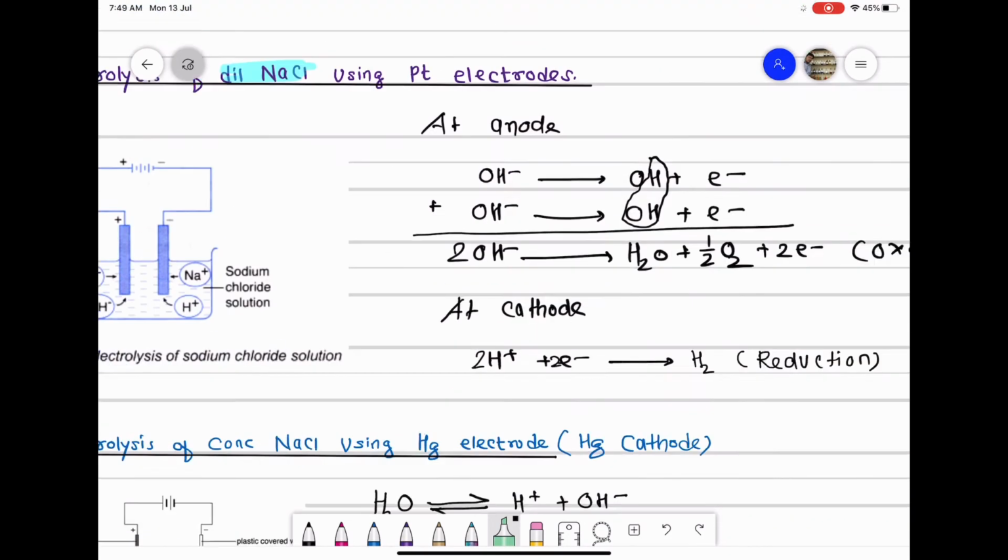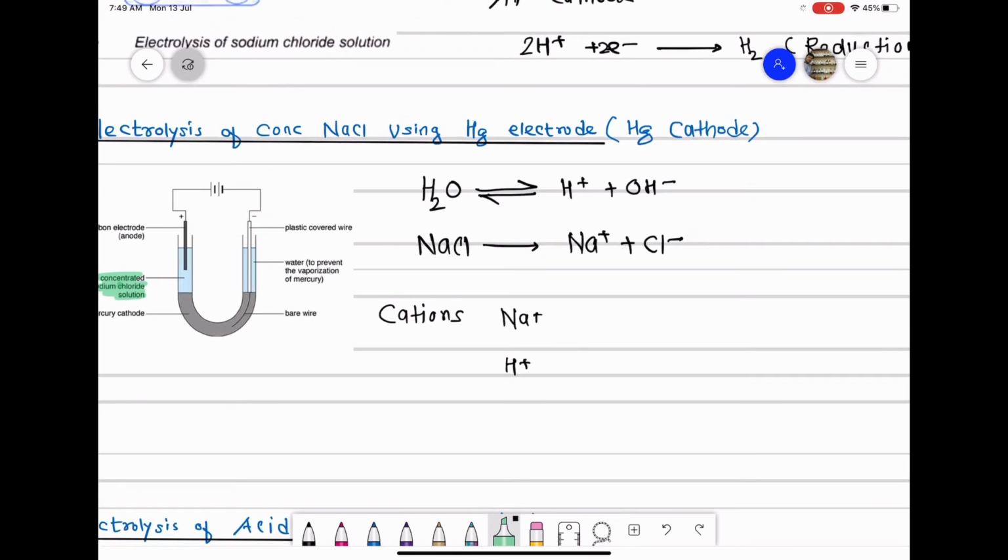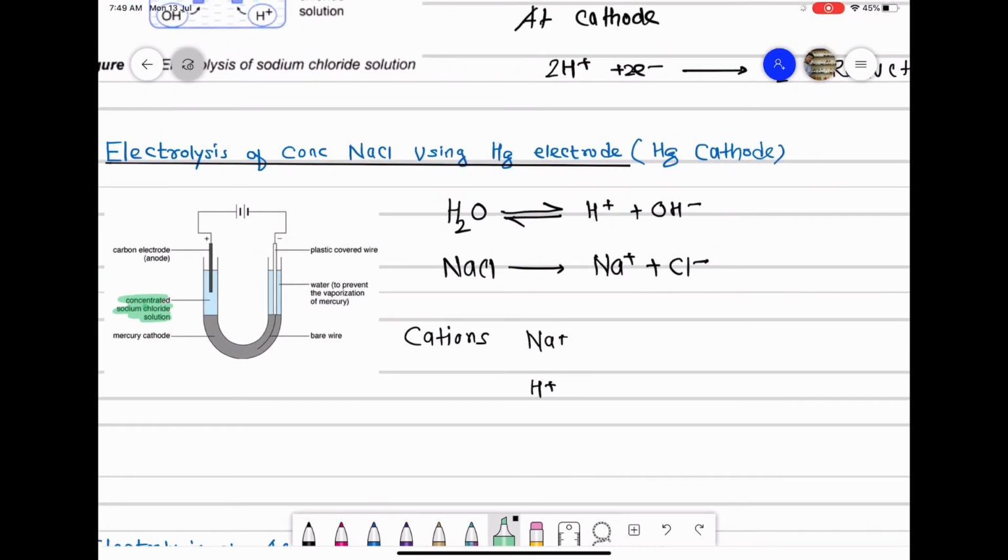But class, here this is an exceptional case. Here what actually happens is that instead of H plus, Na plus ions are reduced. So let us see the reason behind it. Preference should be given to H plus ions, but actually Na plus ions are reduced instead of H plus ions. The reason is, class, if Na plus ions accept electrons, they will reduce into sodium metal, a reduction reaction at the cathode.